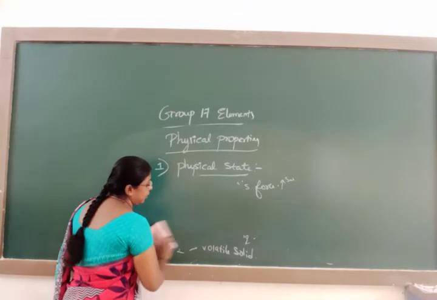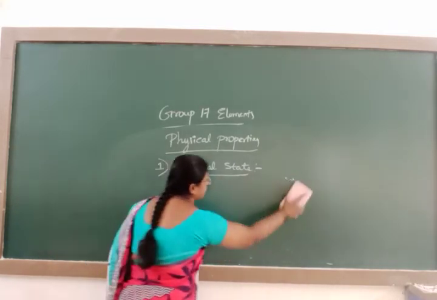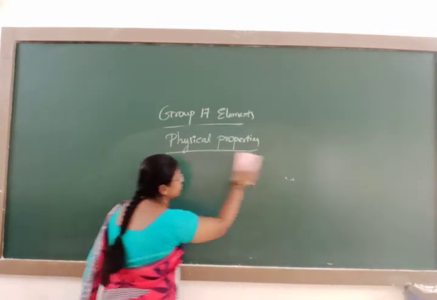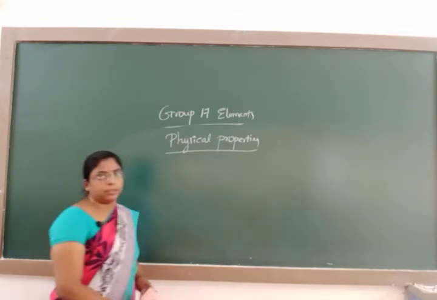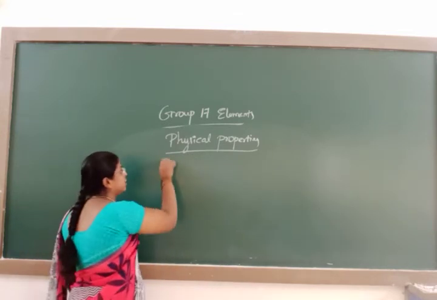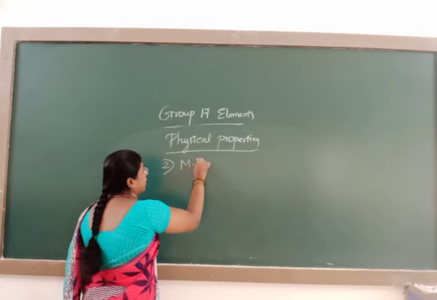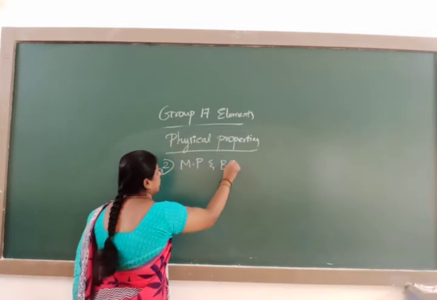From fluorine to iodine, the magnitude of van der Waals forces goes on increasing. Second comes the melting point and boiling point.